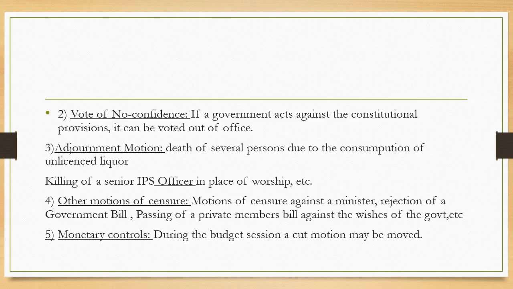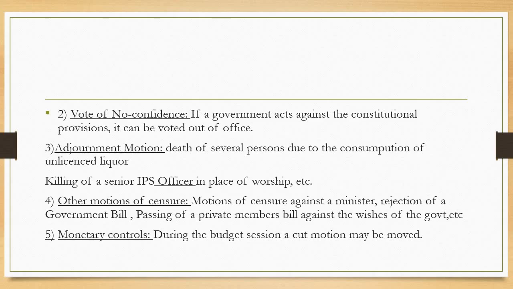In such a situation, a censure motion or adjournment motion can be passed in the parliament, and the matter can be discussed in the Lok Sabha. The regular discussion is kept aside and these important matters can be brought into the parliament and discussed. This type of motion is known as adjournment motion.